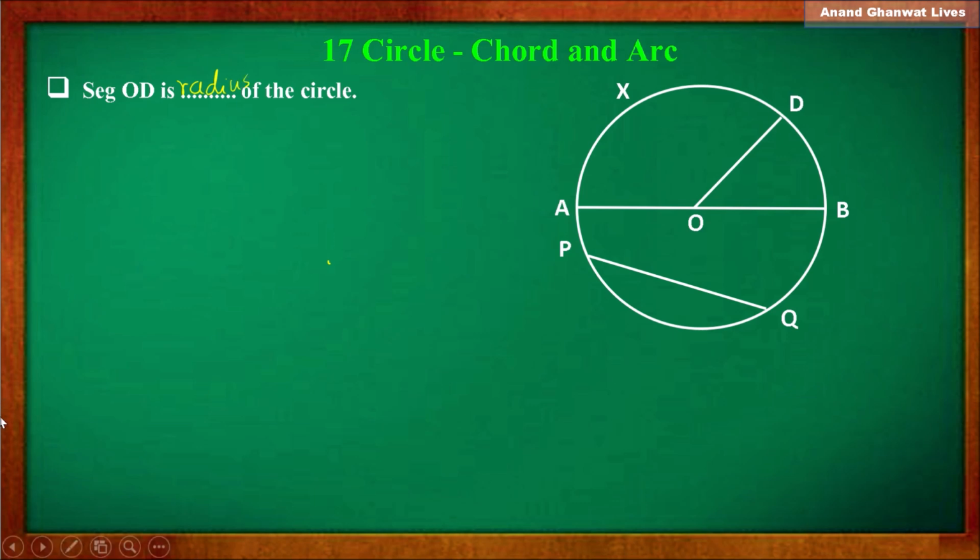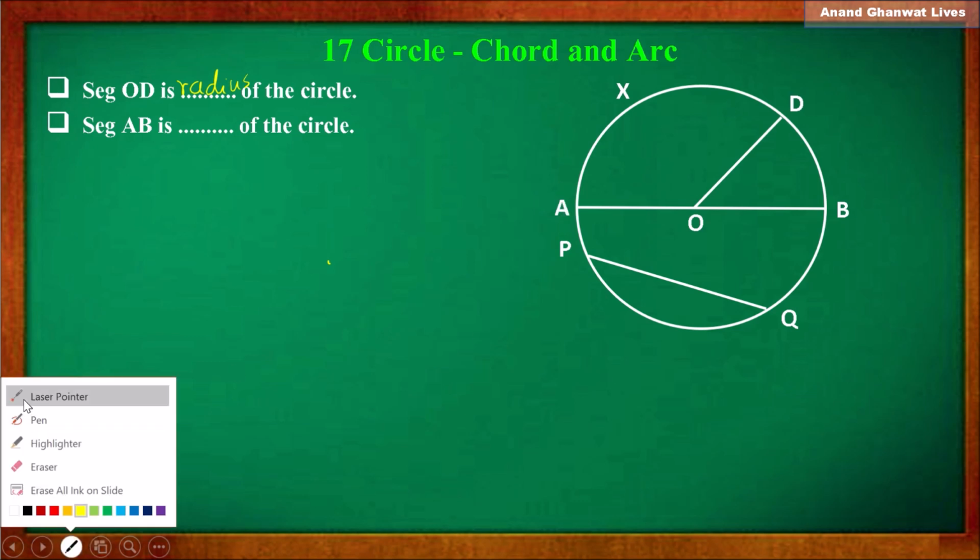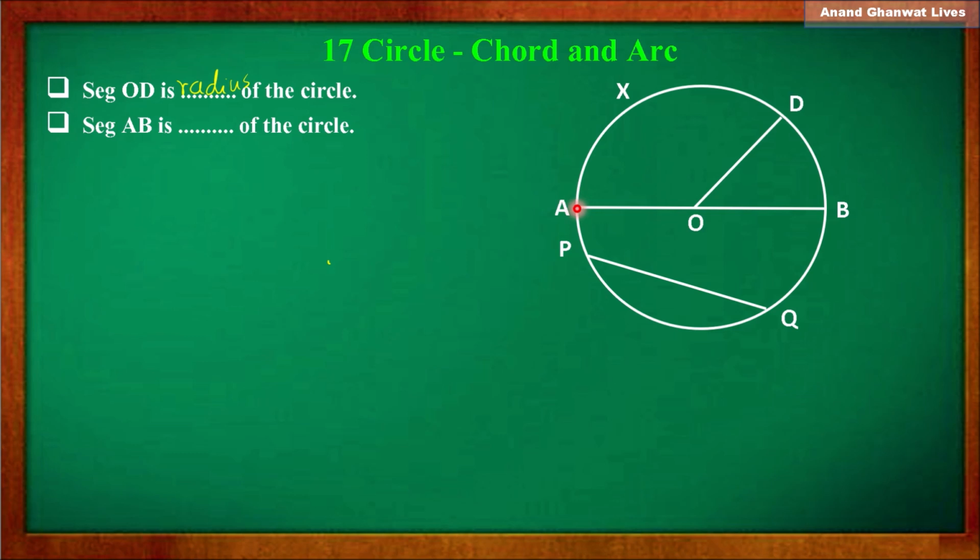Next question, segment AB is ... Now observe segment AB here. Segment AB is segment joining the points on circle, that is it is a chord, and it is a type of chord passing through the center of the circle. So the special name of this chord is a diameter. So segment AB is a diameter of the circle.